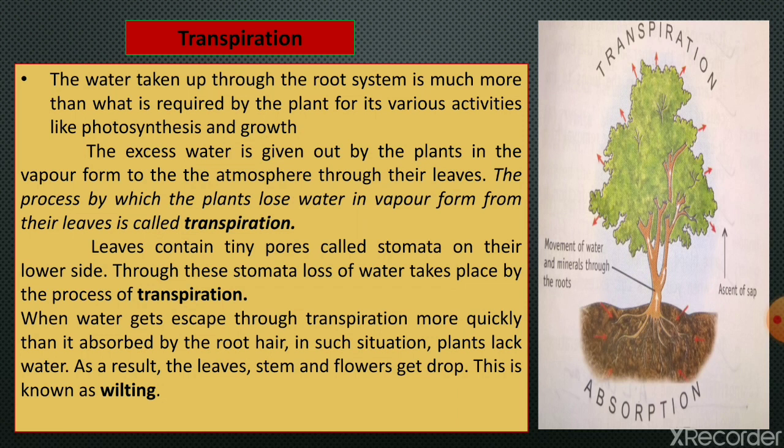We can compare it to the suction when we drink a cold drink using a straw. Our mouth creates a suction pull. Just like that, transpiration also causes a suction pull which takes the water to great heights.